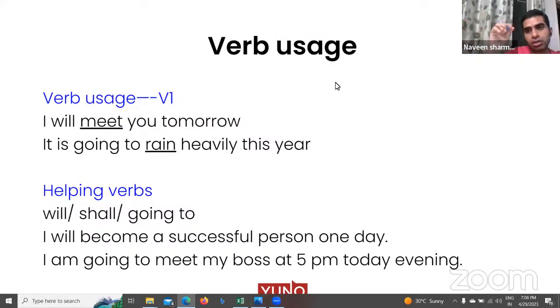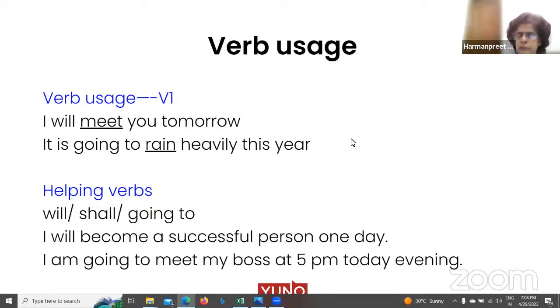Certainty or surety. Absolutely. Good. Will shows certainty or surety, right? So two language functions of will we have. One is it shows future, and second is it shows certainty.